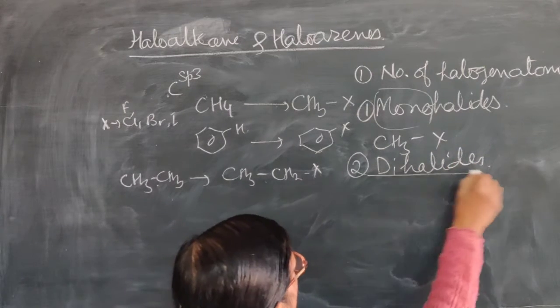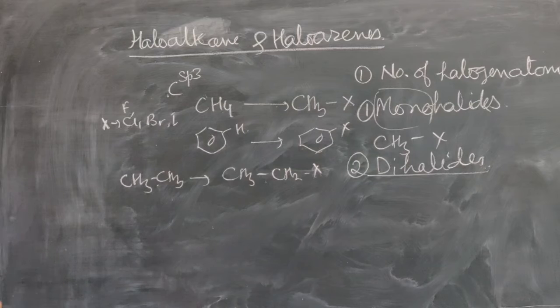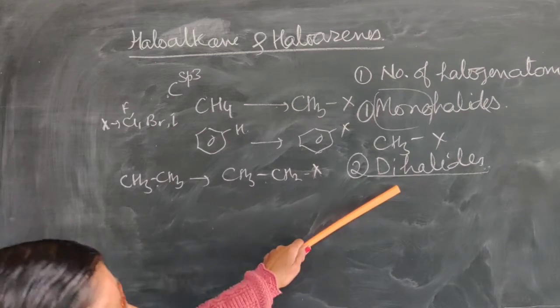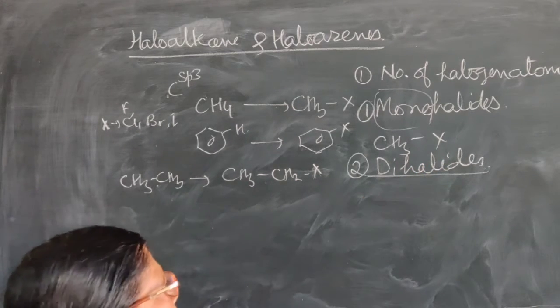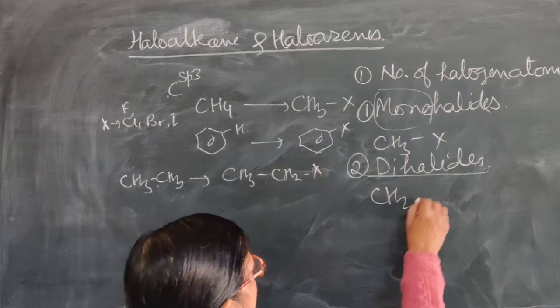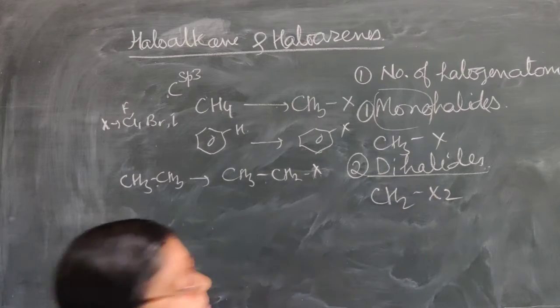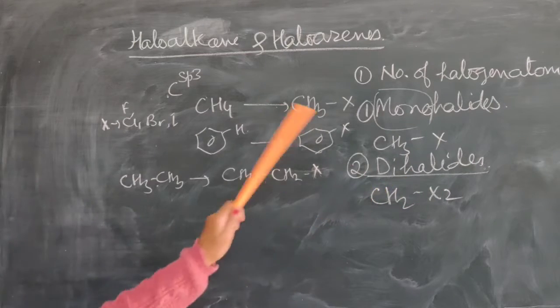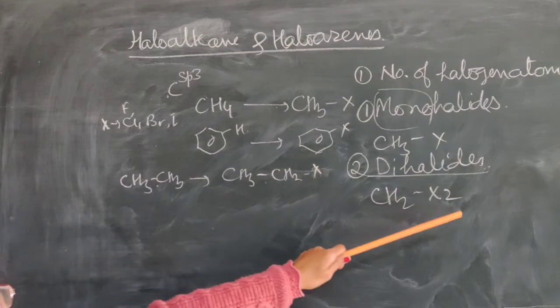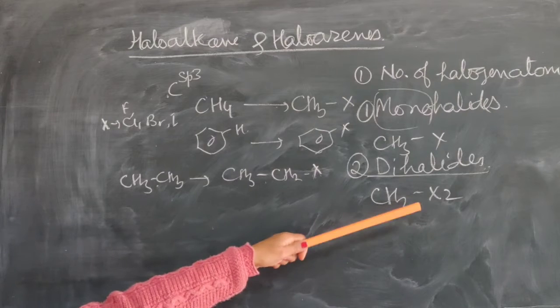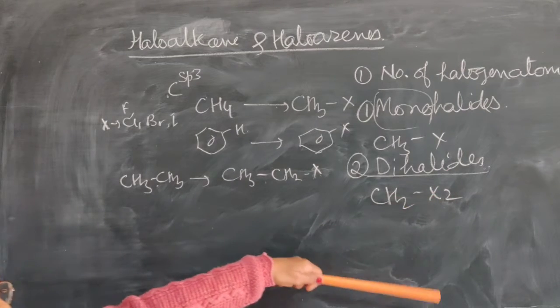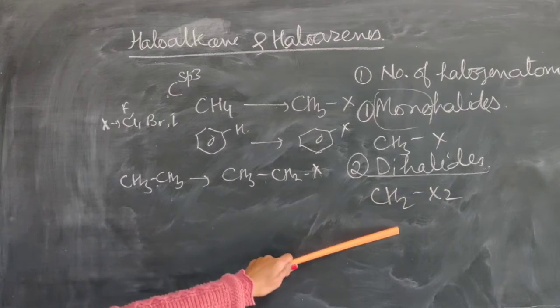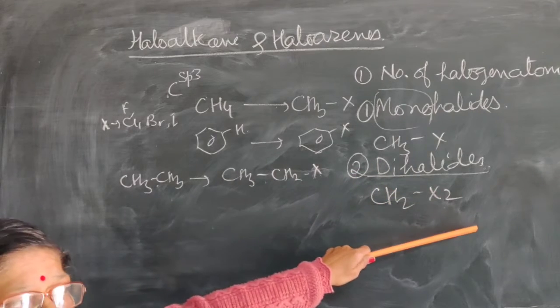Now the second is called dihalides. The meaning of di is two. When two hydrogen atoms of an alkane are replaced by halogens, then they are called dihalides. Di means two, halide for the halogen. So when we write CH2X2, then it becomes a dihalide because two of the hydrogens of methane are replaced by halogens. So when two chlorine atoms are there, it is dichloromethane. So they are called dihalides.